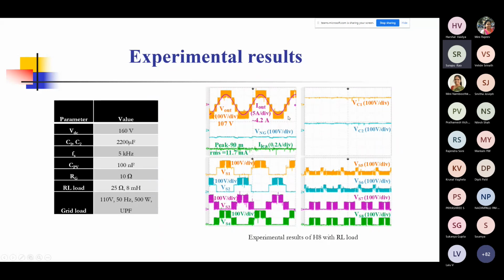We also saw that we are able to get balanced capacitor voltages. And you can see that the leakage current, shown here as I leakage, is almost zero, because the voltage, as I said, is not changing, because the parasitic capacitance common mode voltage is not changing. So very good results as far as this particular system is concerned.